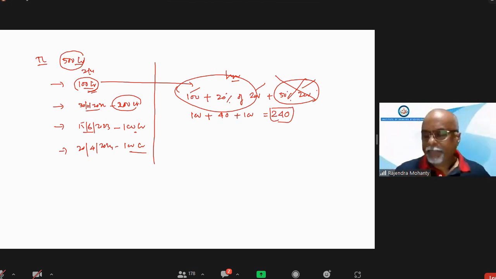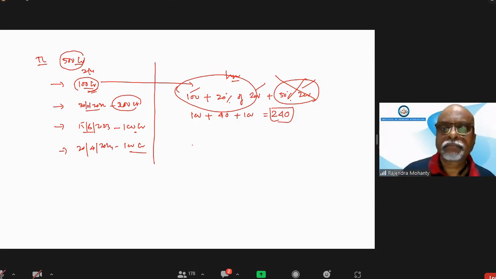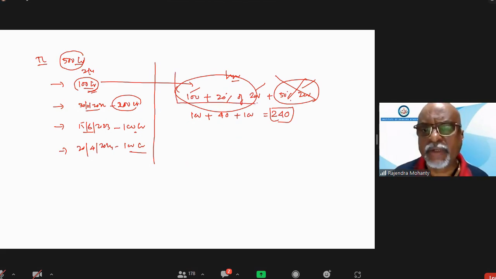Sir, if there is no condition given in the paper that this is in the sanction, then will we calculate on 200, 20% of 200, 20% of 400? See, what is your question? Is the condition of approved sanction there or not? No, there is no condition. No condition means only this much you have to calculate, 100 plus 20% of that.